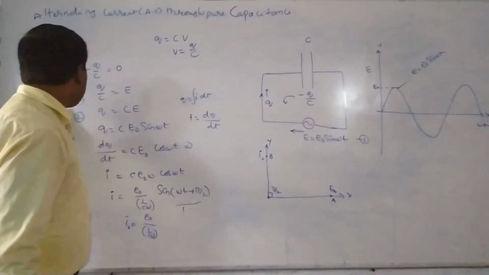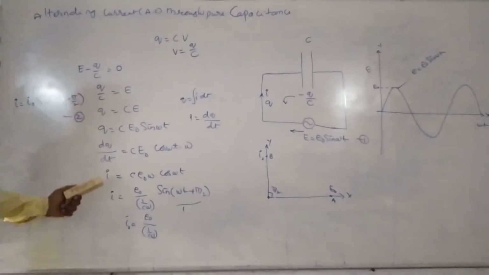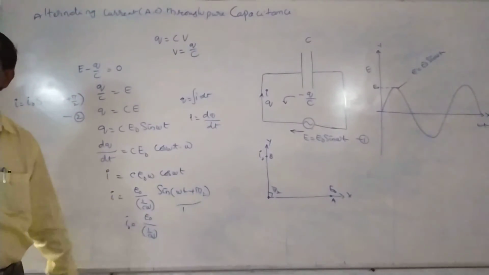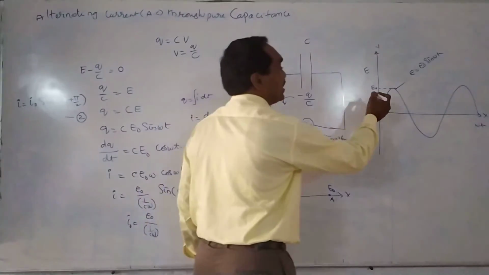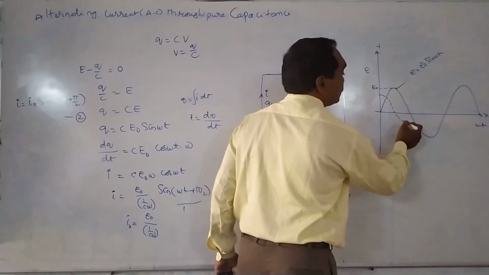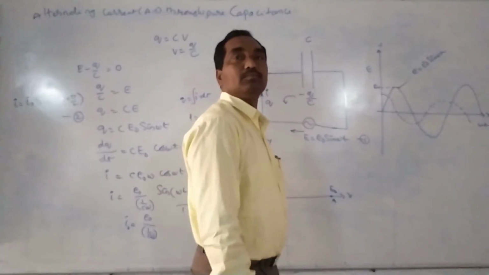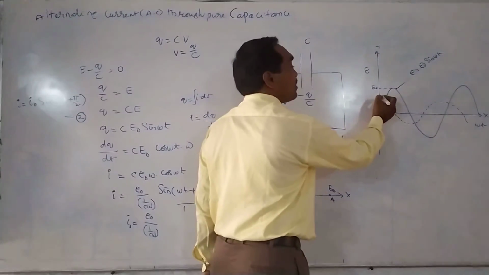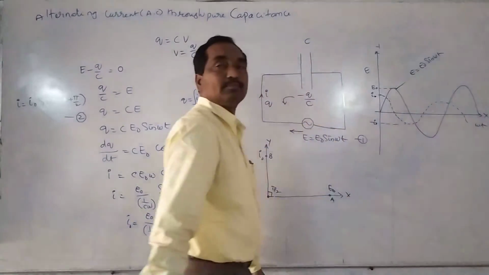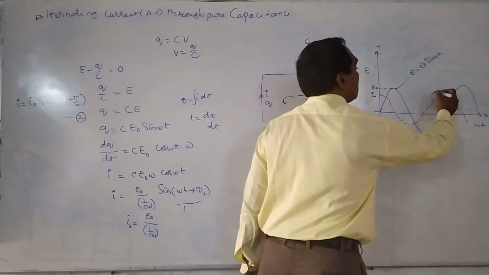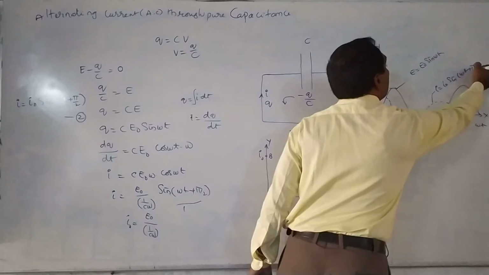What about I is equal to I naught sin omega t plus pi by 2? That is I is equal to I naught cos omega t, so it starts at the maximum value. So this represents I is equal to I naught sin omega t plus pi by 2.